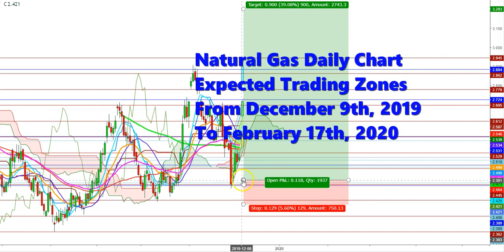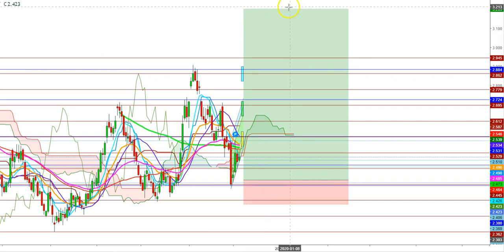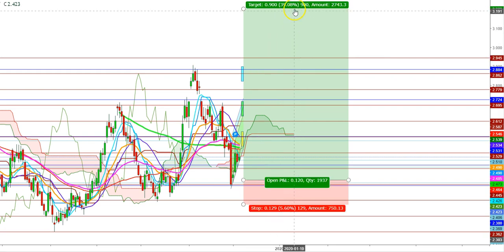So friends, here I have constructed my expected trading zone for the natural gas futures from December 9, 2019 to February 17, 2020. This will be my period where my stop loss levels will be at the levels of $2.2 and my targets will be up to the levels of $3.217, where I find that the natural gas futures may definitely test these levels during the upcoming weeks.